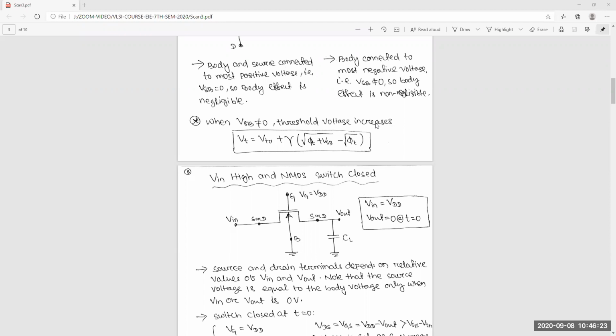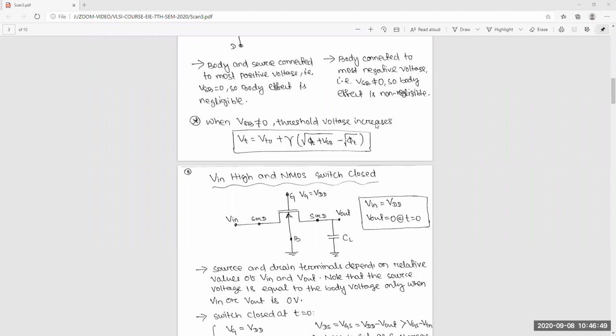Sir, when the source will be 4.5 and we increase the voltage of the capacitor, then VGS is VDD minus V out.